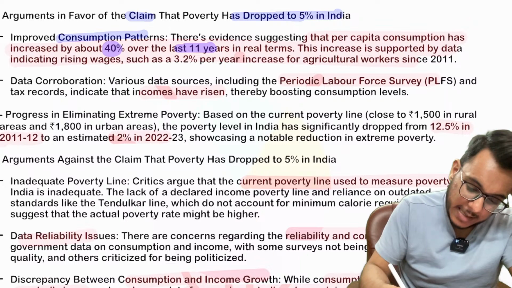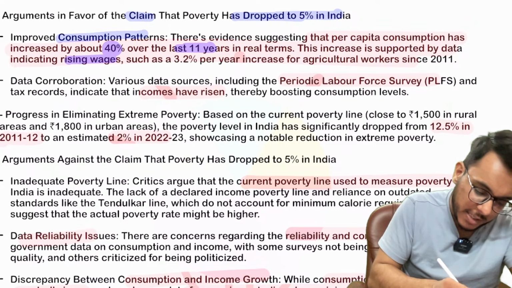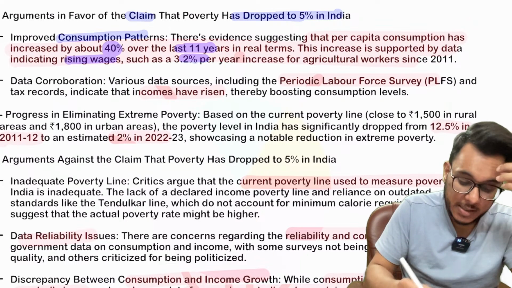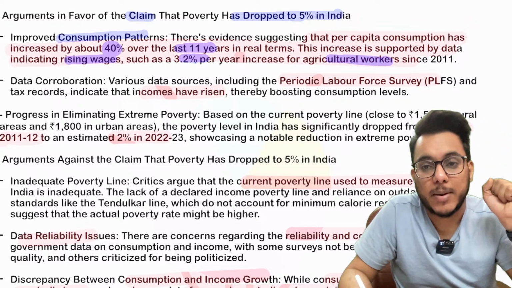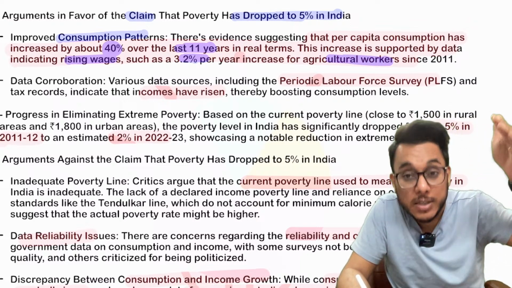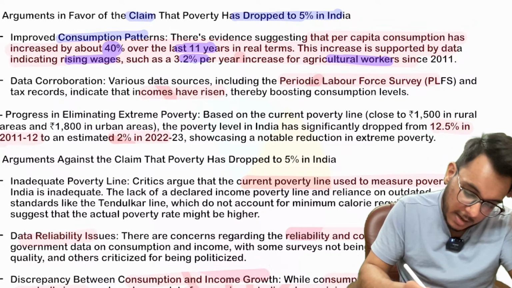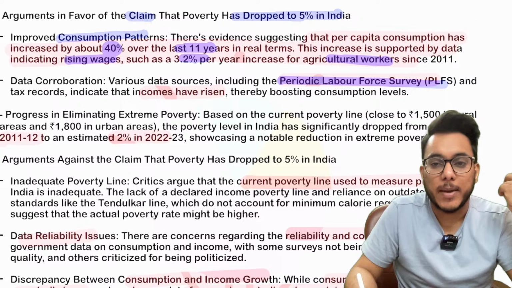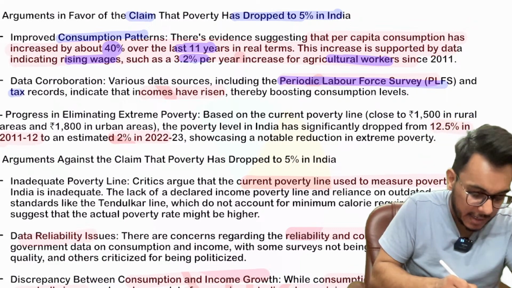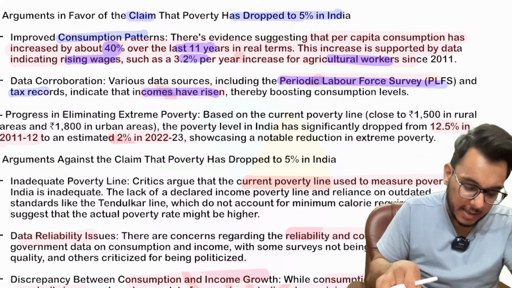Also, it has been said that there is an increase in wages. Fine, a 3.2% increase in agricultural worker wages has happened in 2011. So wages are going up, consumption is going up, means poverty is coming down. Also, it has been said that other data surveys, such as the periodic labor force survey, and if we analyze the tax records, we find that incomes have increased.